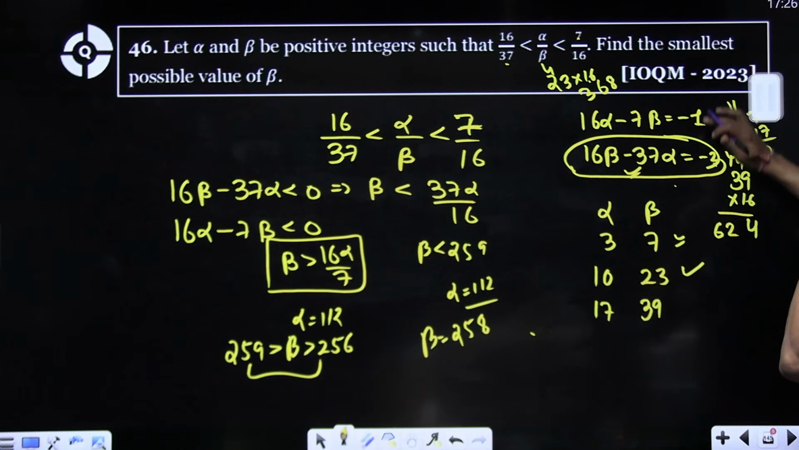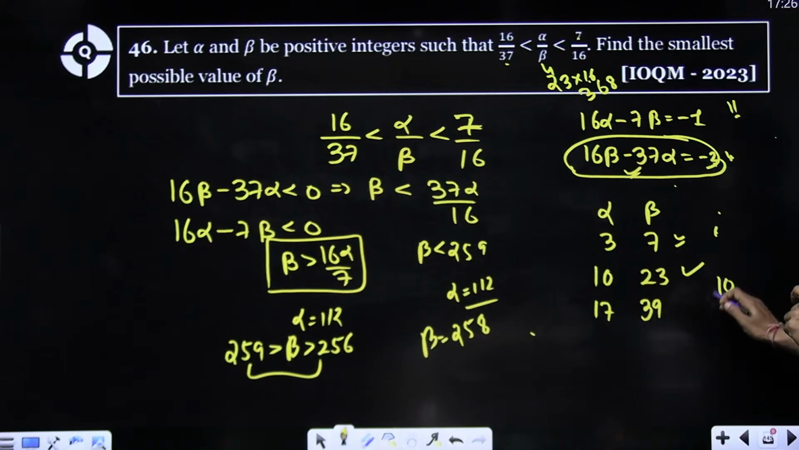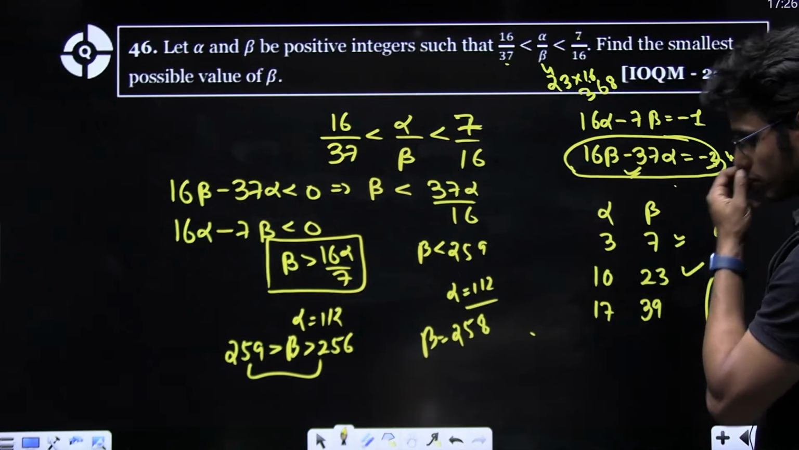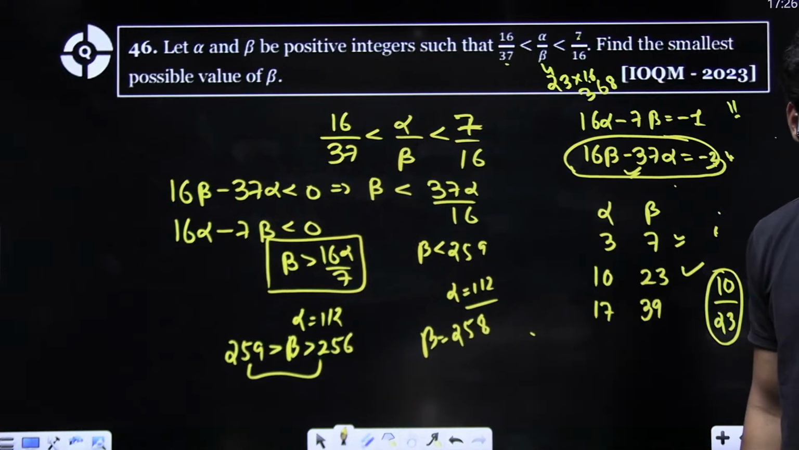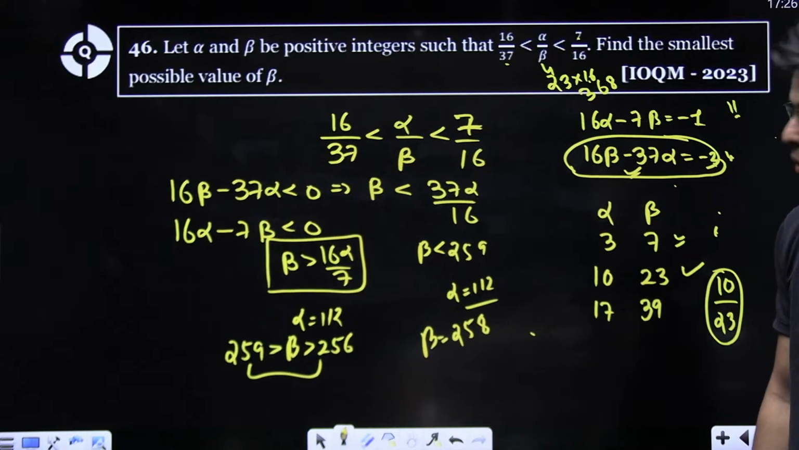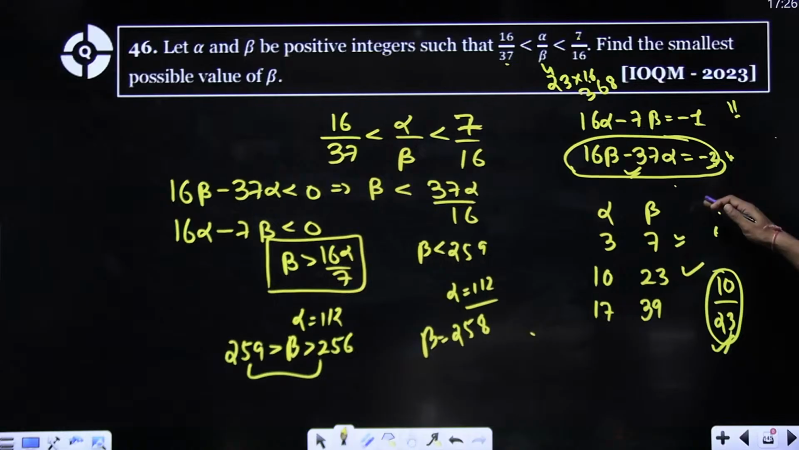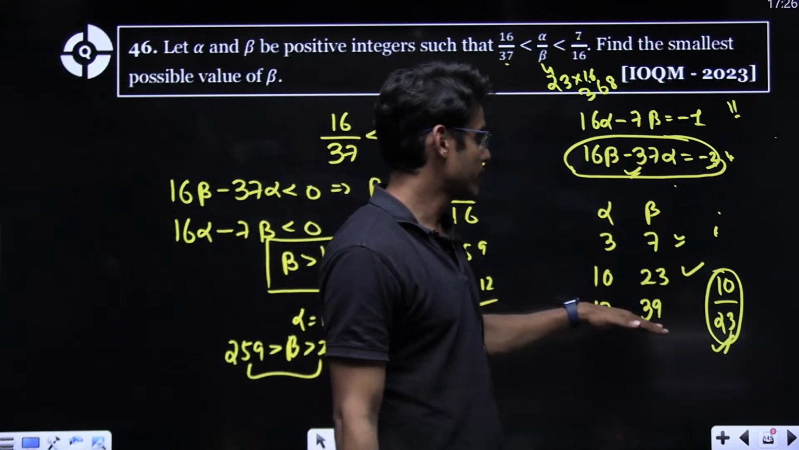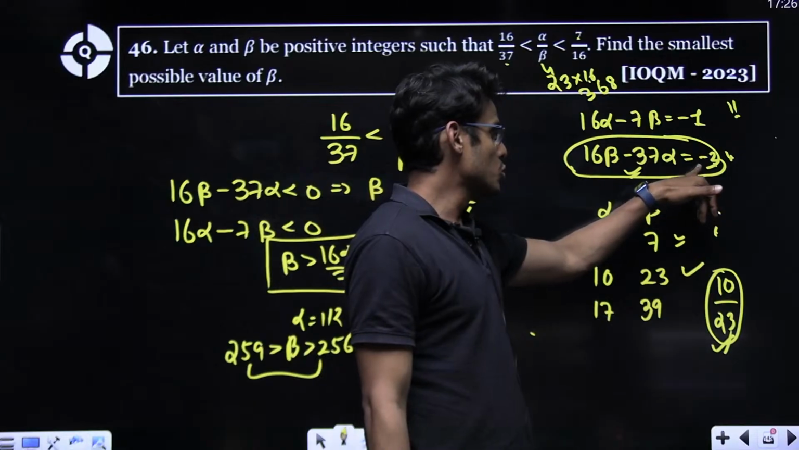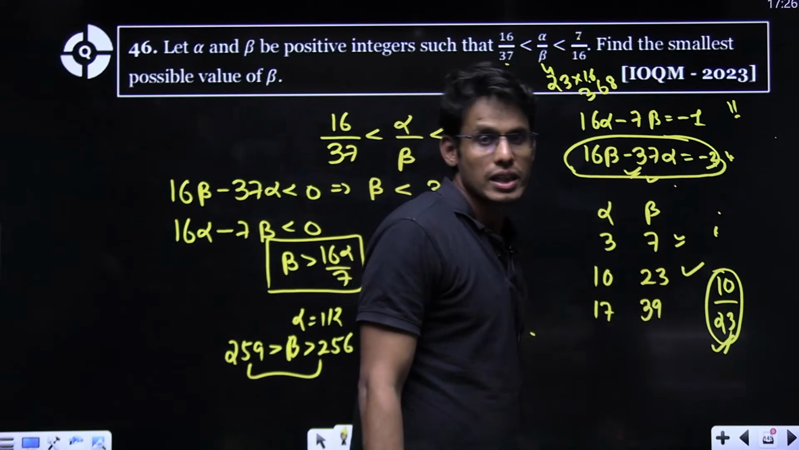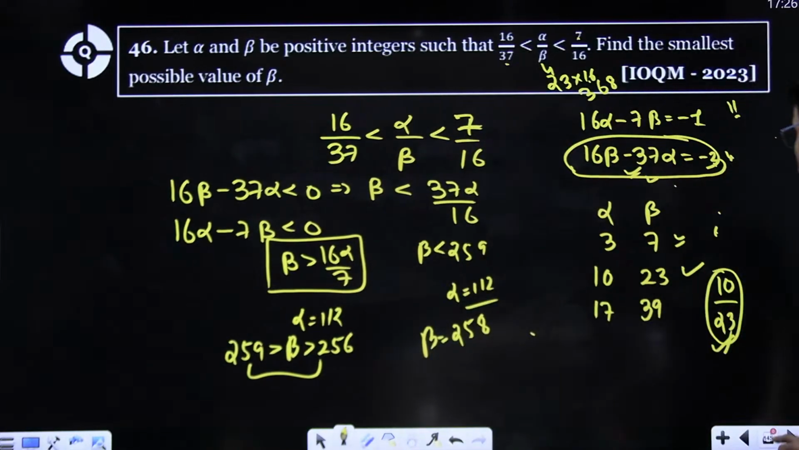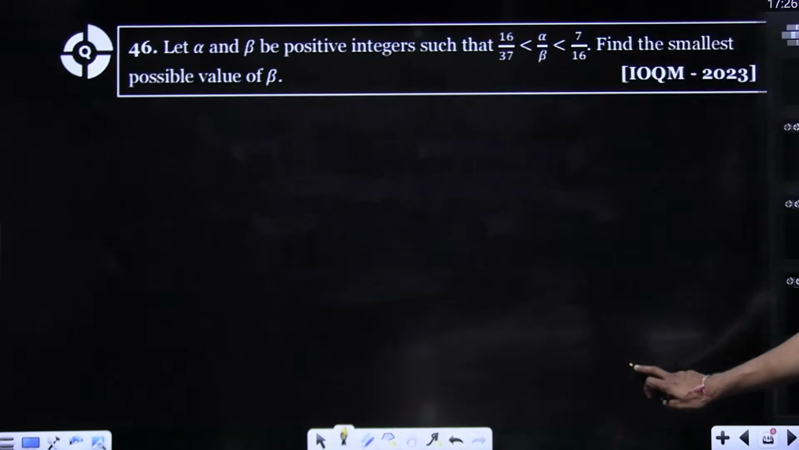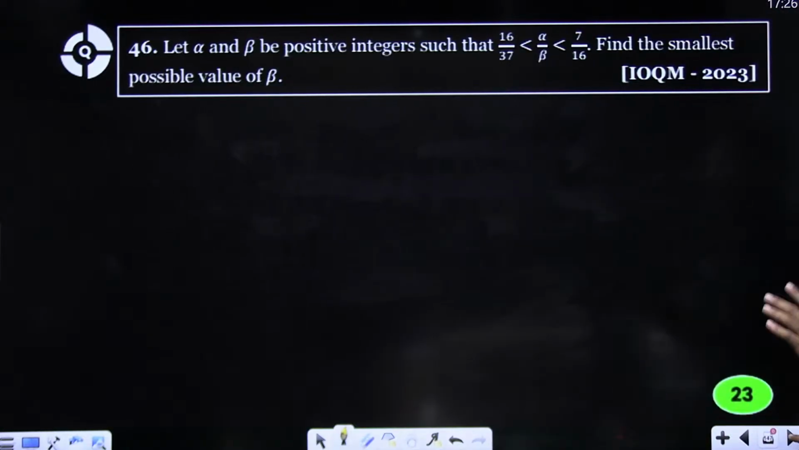I think this is the minimum case. 10 by 23 is the minimum case. You cannot have lesser difference than this. 10 by 23, I guess. Because then your differences are increasing, if you see. So minus 2 is the minimum case. So 10 by 23 is the answer. 46, right? 23, like I said.